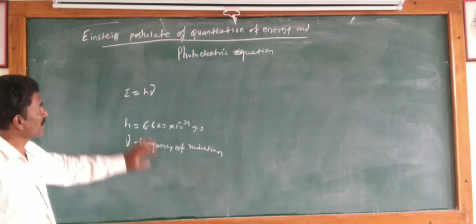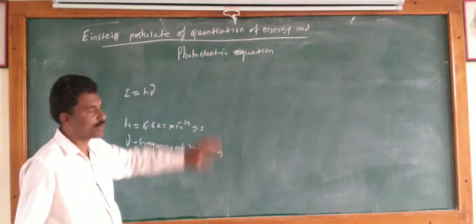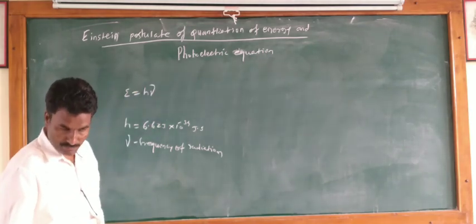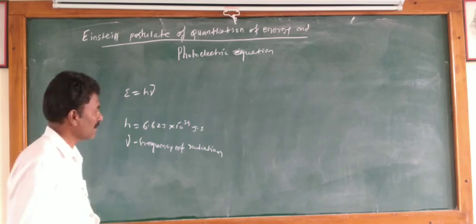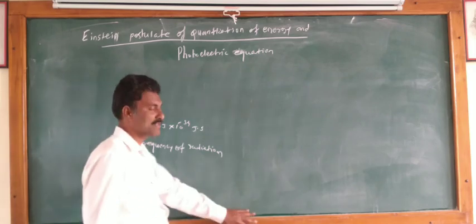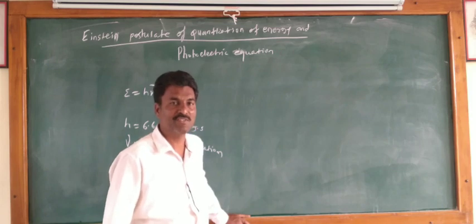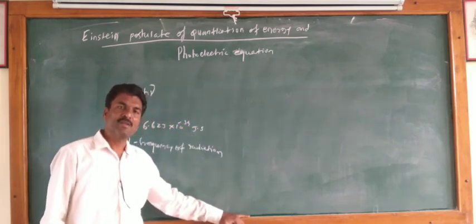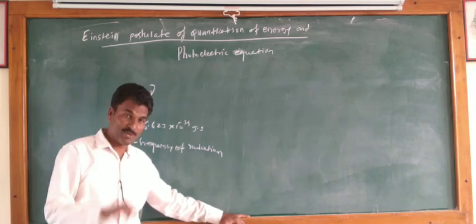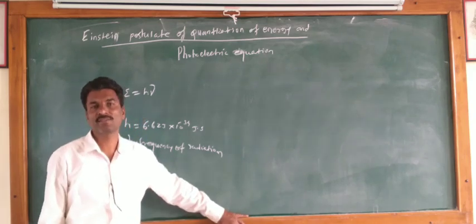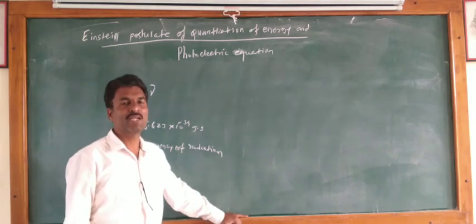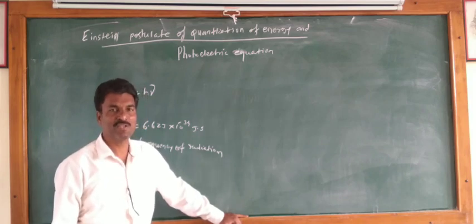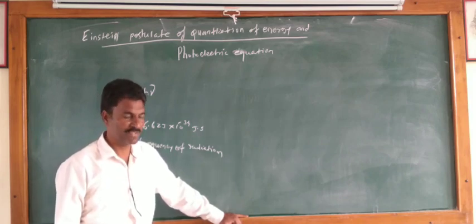For the explanation of the photoelectric effect, in the last lecture we saw what a photoelectric work function is. The minimum energy required to remove the electron from the metal surface is called the photoelectric work function.